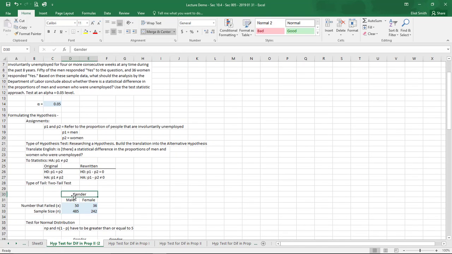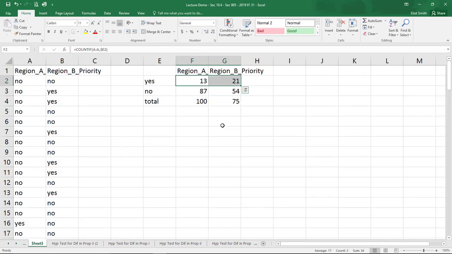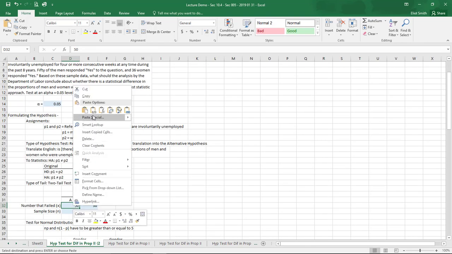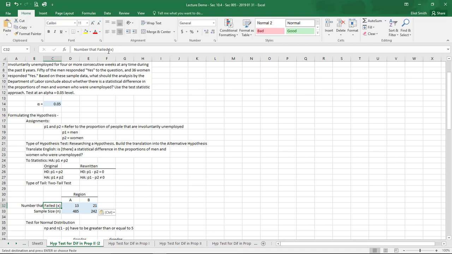So we have region A and B, number of successes, innovation top priority, and sample size.